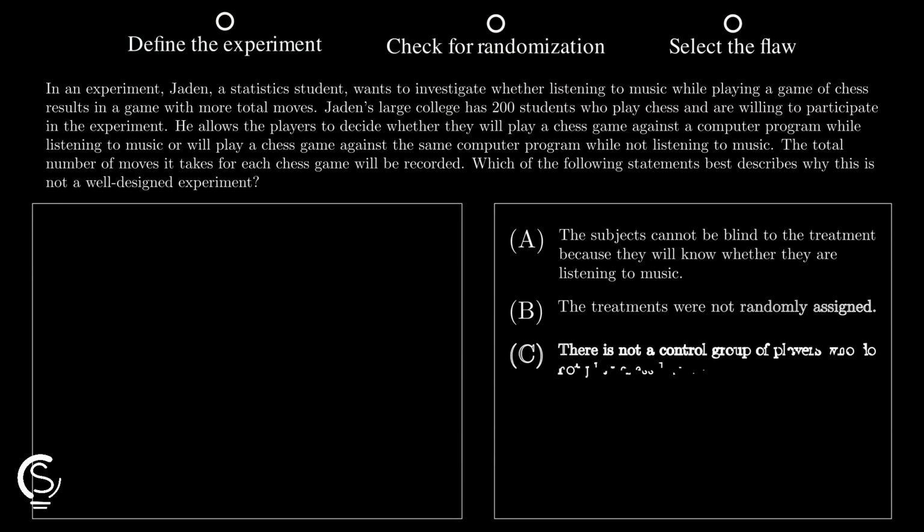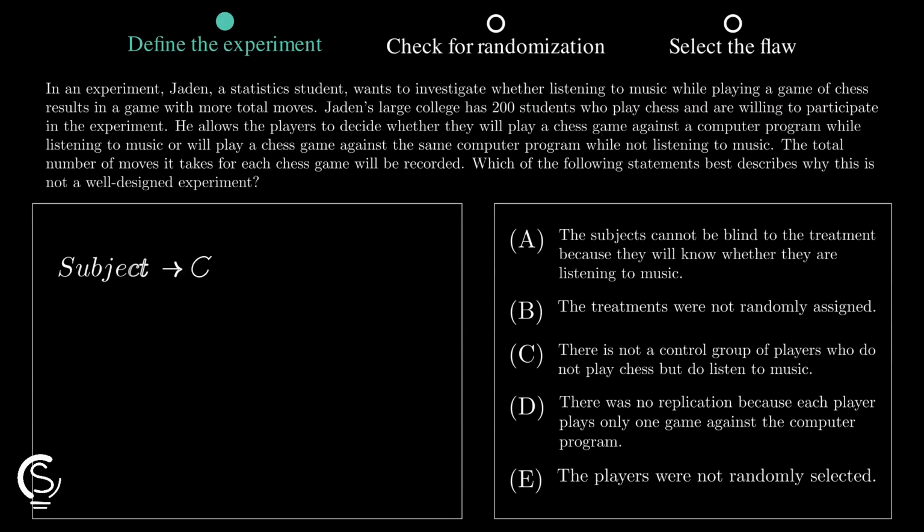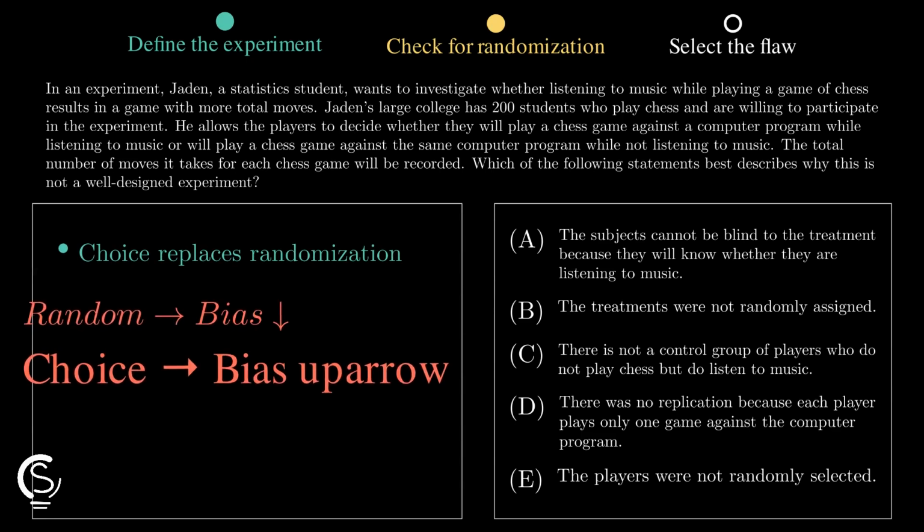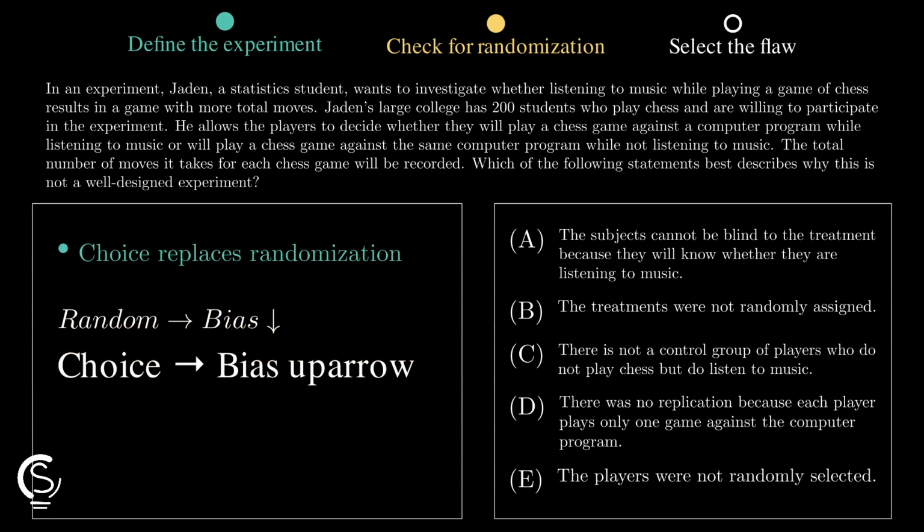In a true experiment, we must control variables. Here, Jaden lets players choose their own treatment. This lack of control over the assignment process is the primary design failure. Boom! Without random assignment, lurking variables like player skill or preference can bias the results. This makes it impossible to establish a clear cause and effect relationship between music and moves.